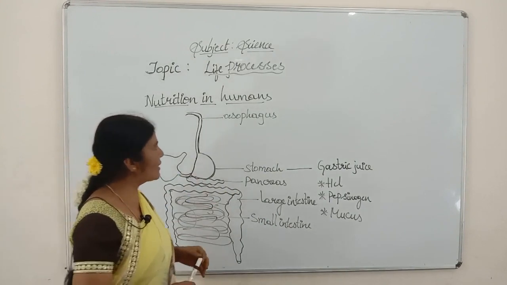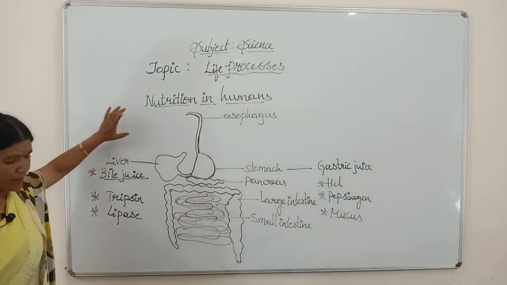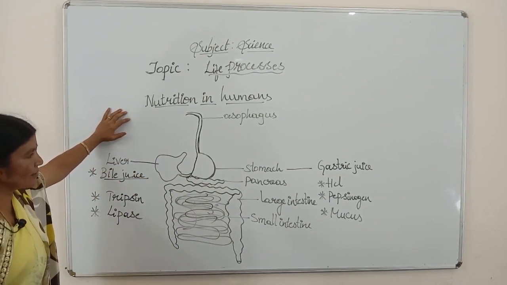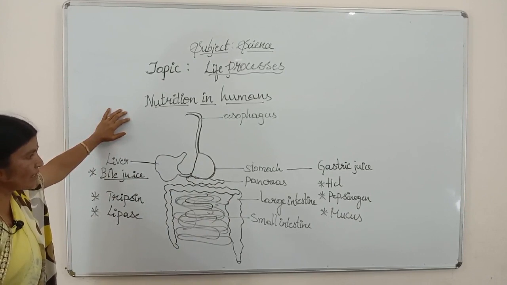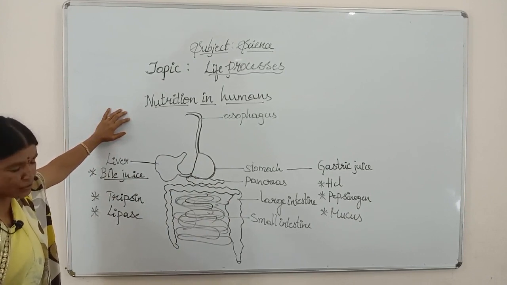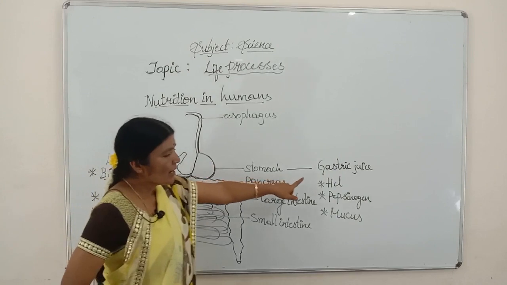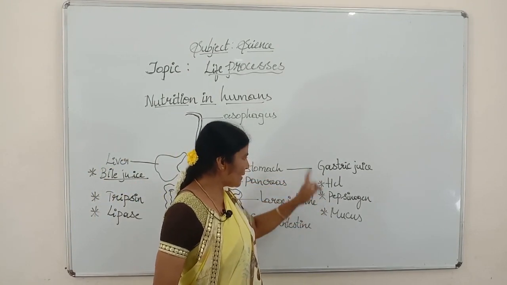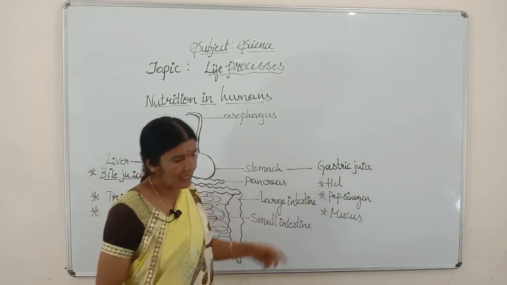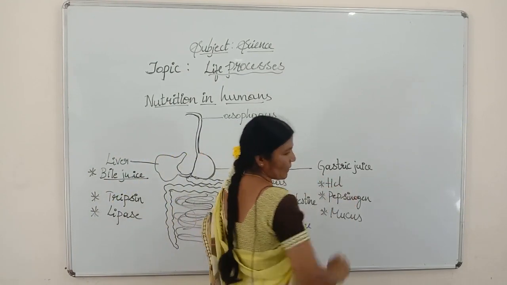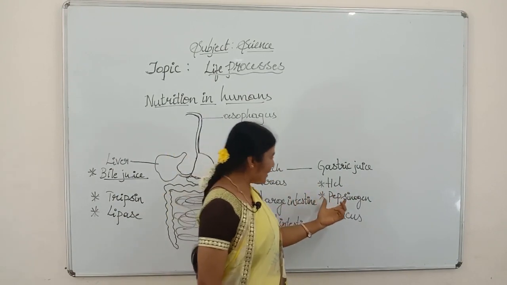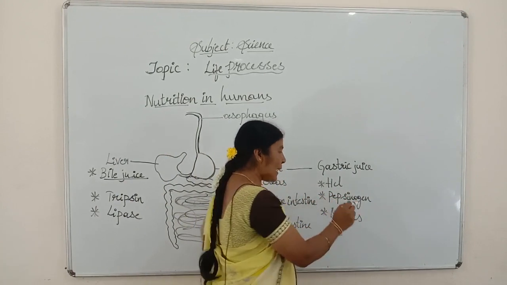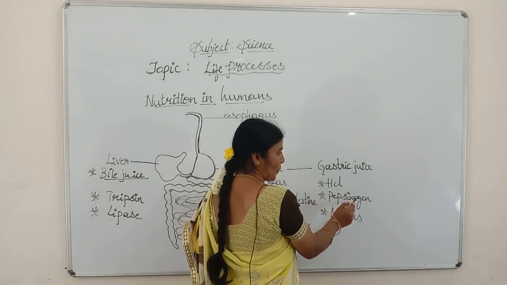Now let us focus on this diagram one more time. Food from the esophagus through peristaltic movement enters the stomach. The stomach contains gastric juice. In the gastric juice, hydrochloric acid is present, pepsinogen is present, and mucus is present. The work of HCl is to kill the germs and make pepsinogen active into pepsin, which helps in the digestion of proteins.